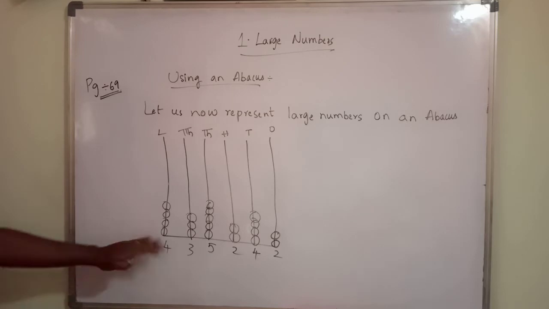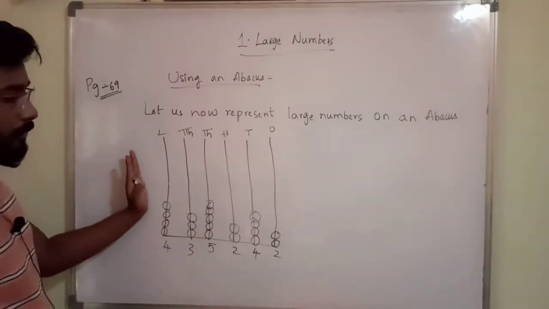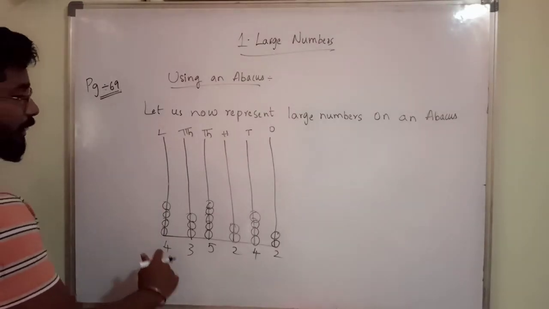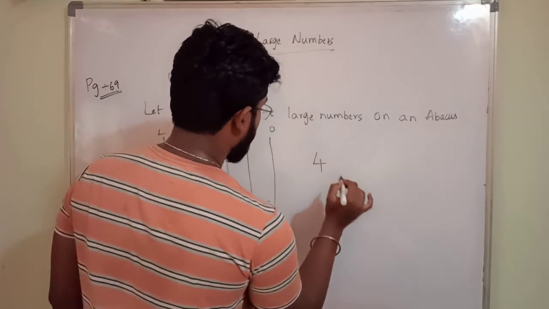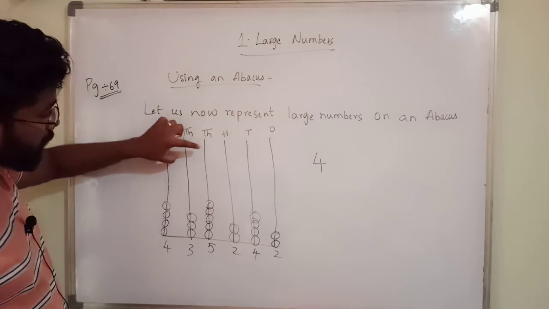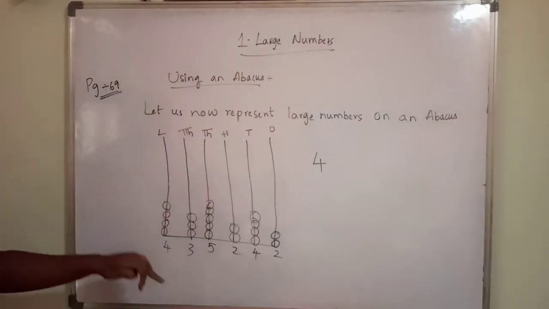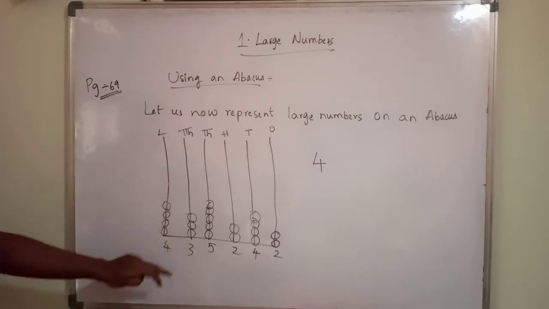Now let us see what this number is. Starting from the highest one, lakhs, 4 lakhs. In the 10,000s place, how many beads are there? 3.